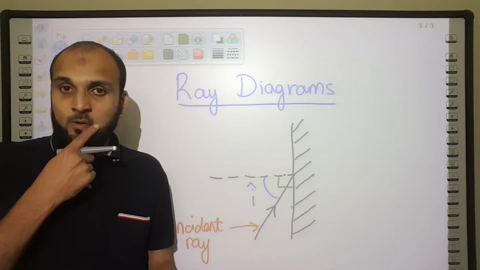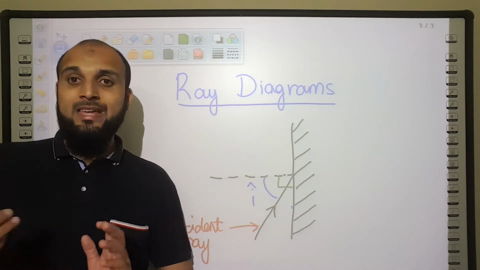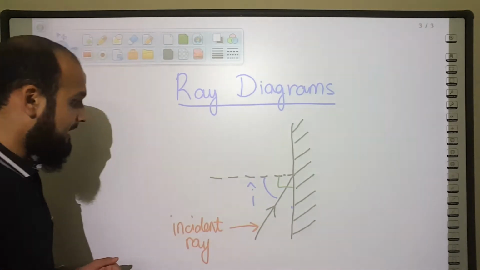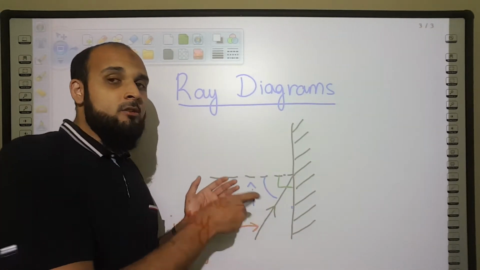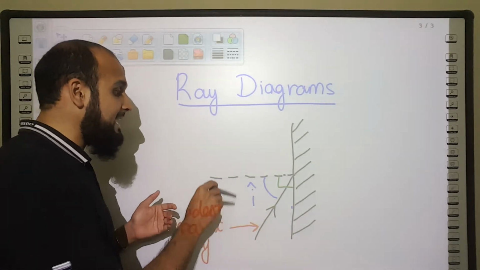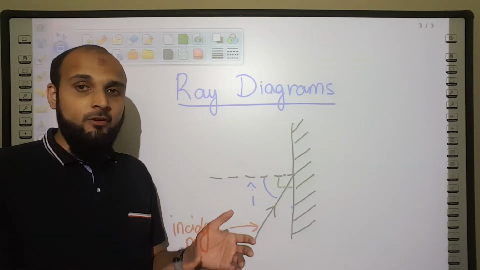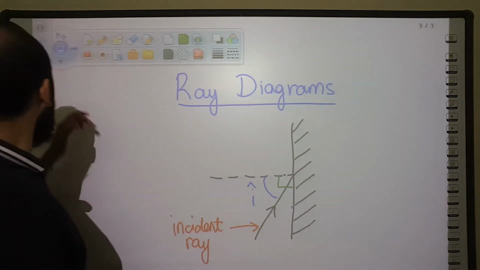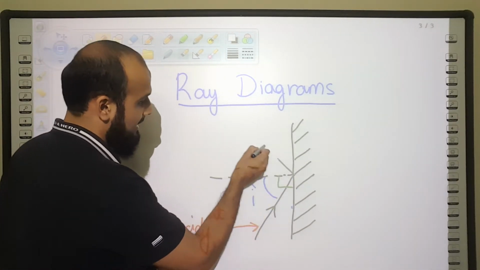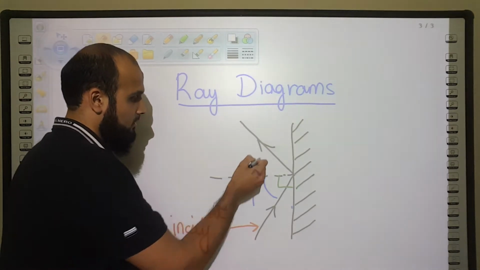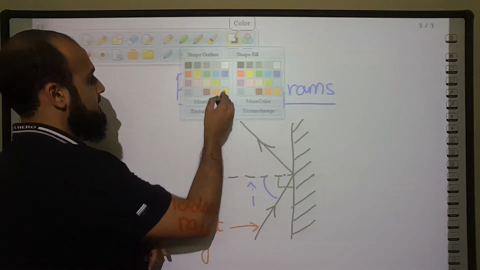Using the second law of reflection, we can also state that the angle of incidence is equal to the angle of reflection. What that means is that the incoming angle, the angle between the incoming ray and the normal, is going to equal the angle between the normal and the reflected ray. So the reflected ray will come out at an angle which is equal to the angle of incidence.